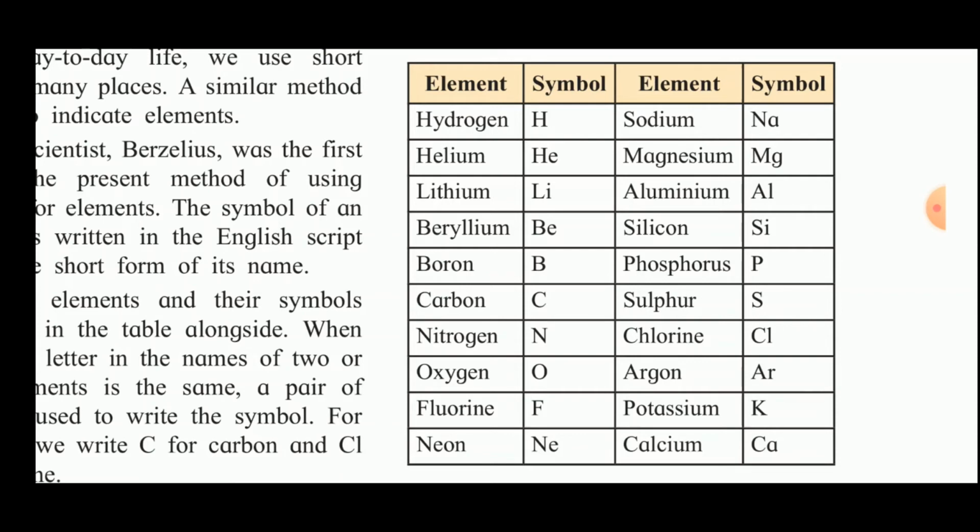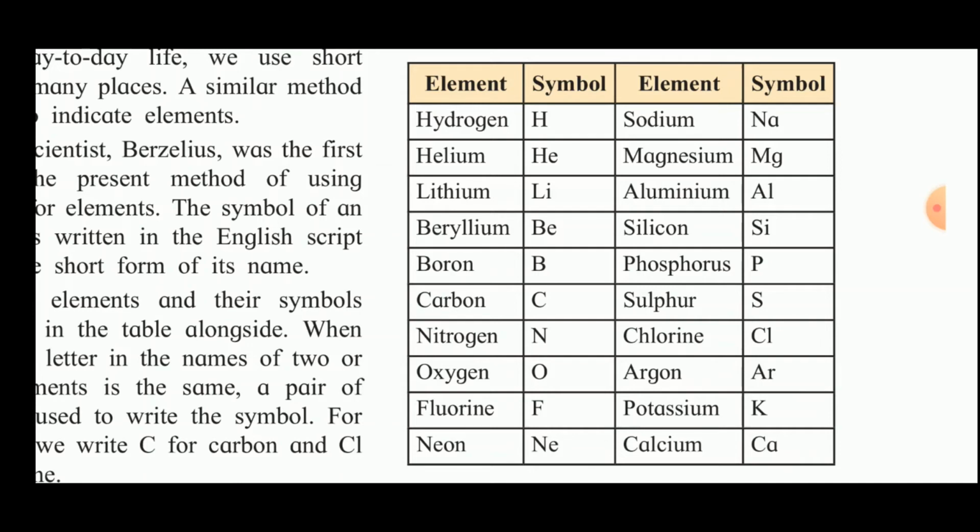Sodium: the Latin name of sodium is natrium. The symbol of natrium is written Na, because for nitrogen the symbol is already N, so we take the second letter of the spelling of natrium.